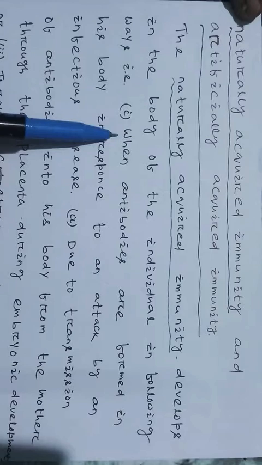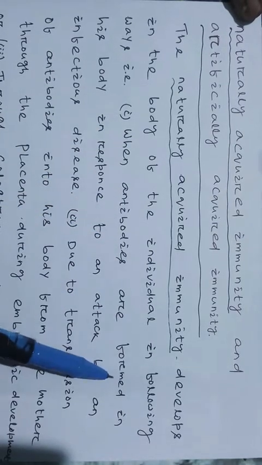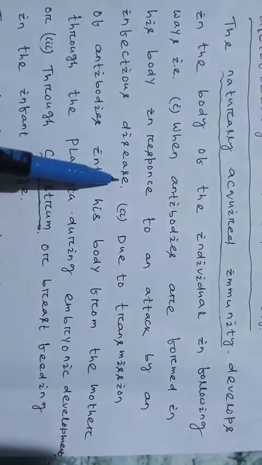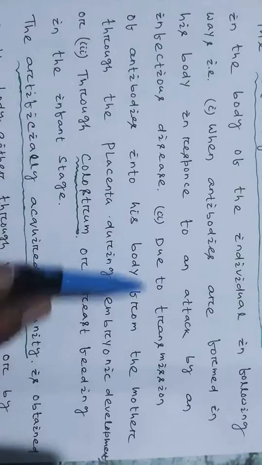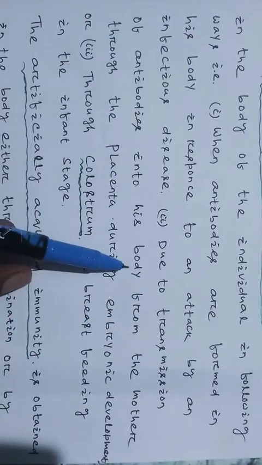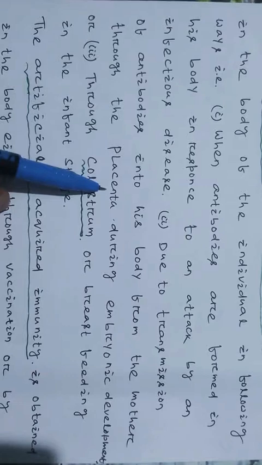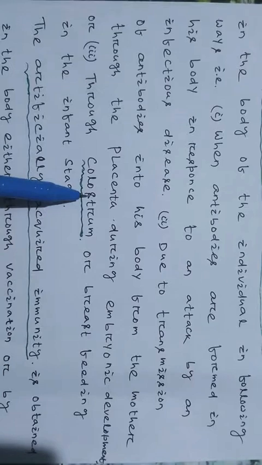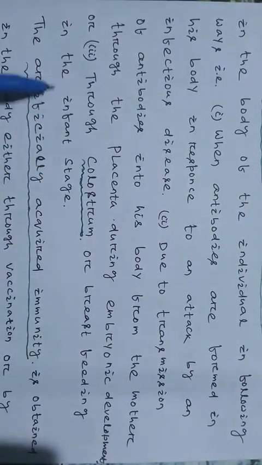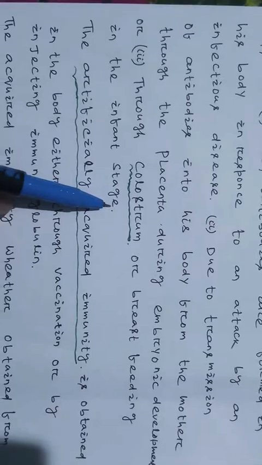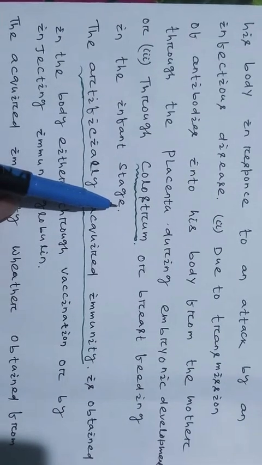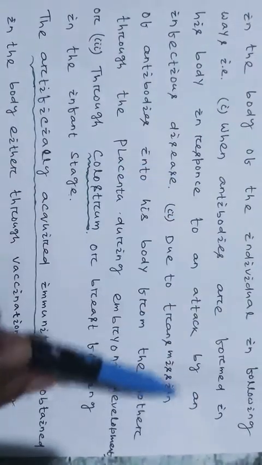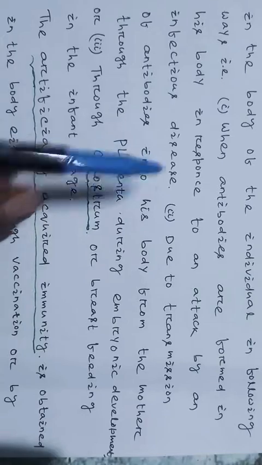Number one is when antibodies are formed in his body in response to an attack by an infectious disease.